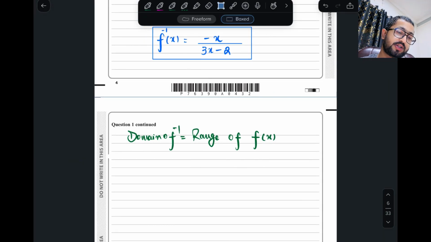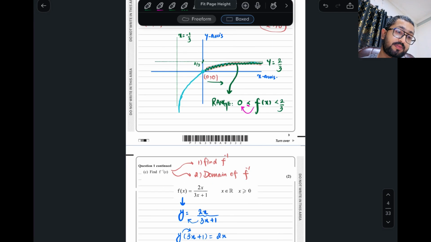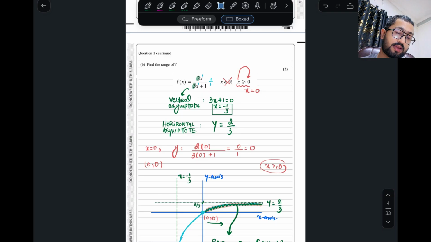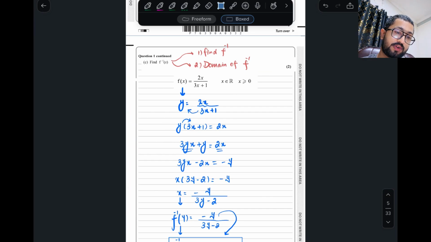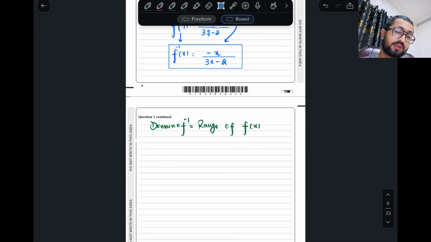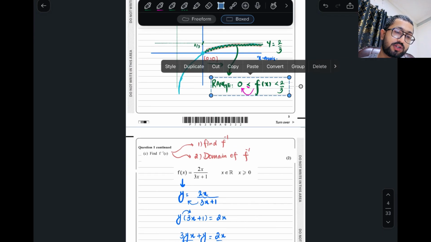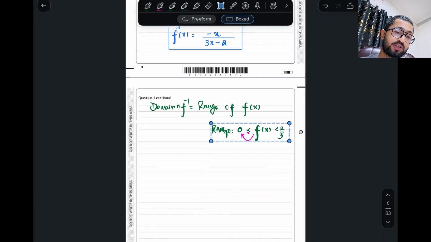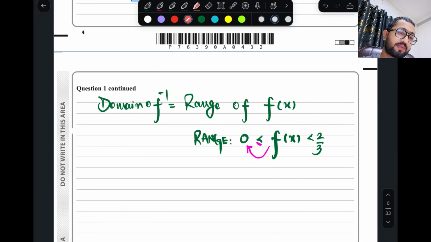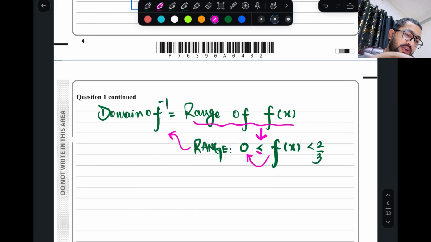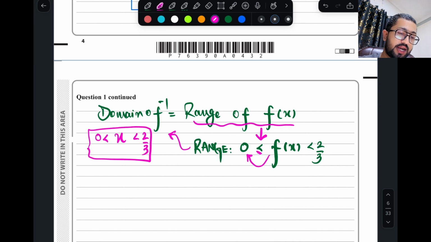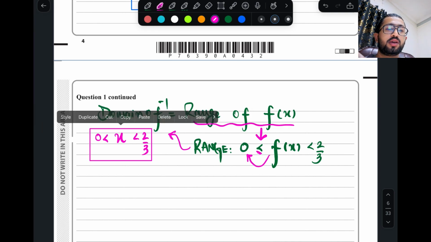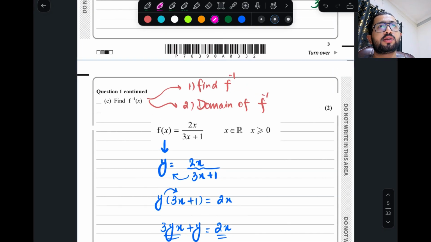So what is the domain of f inverse? I want to find the domain of f inverse. It is actually equal to the range of the original function. We know that the range of the original function is this one. So it will become the domain of the inverse function. So that is the final answer. That is the complete answer of this question.